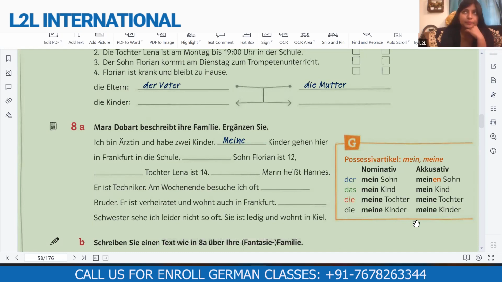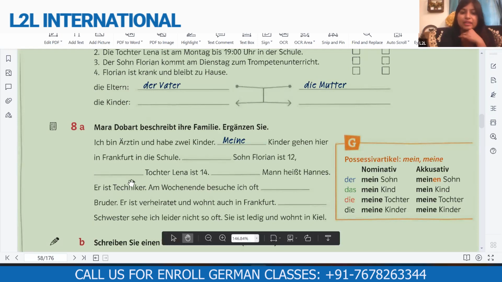Mein, meine, meinen. So in accusative, only mein changes to meinen, the rest remains the same.